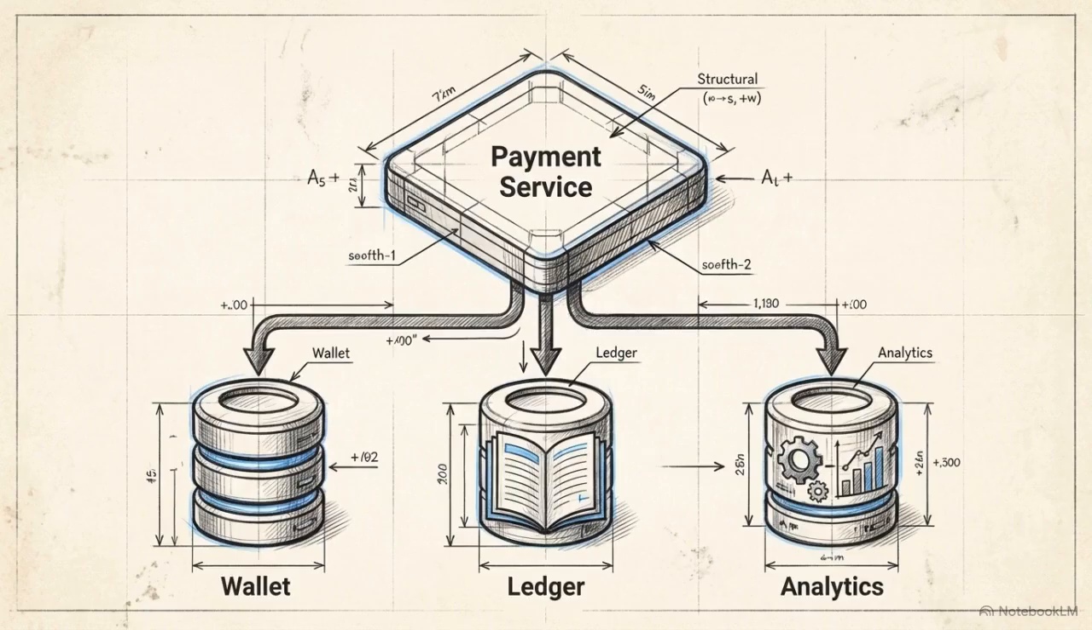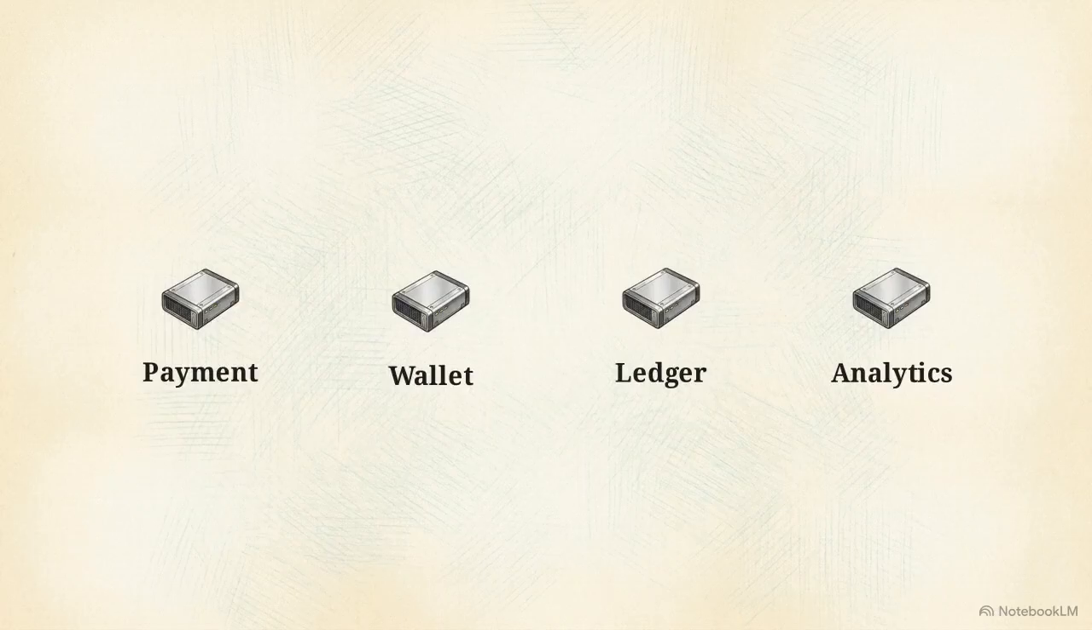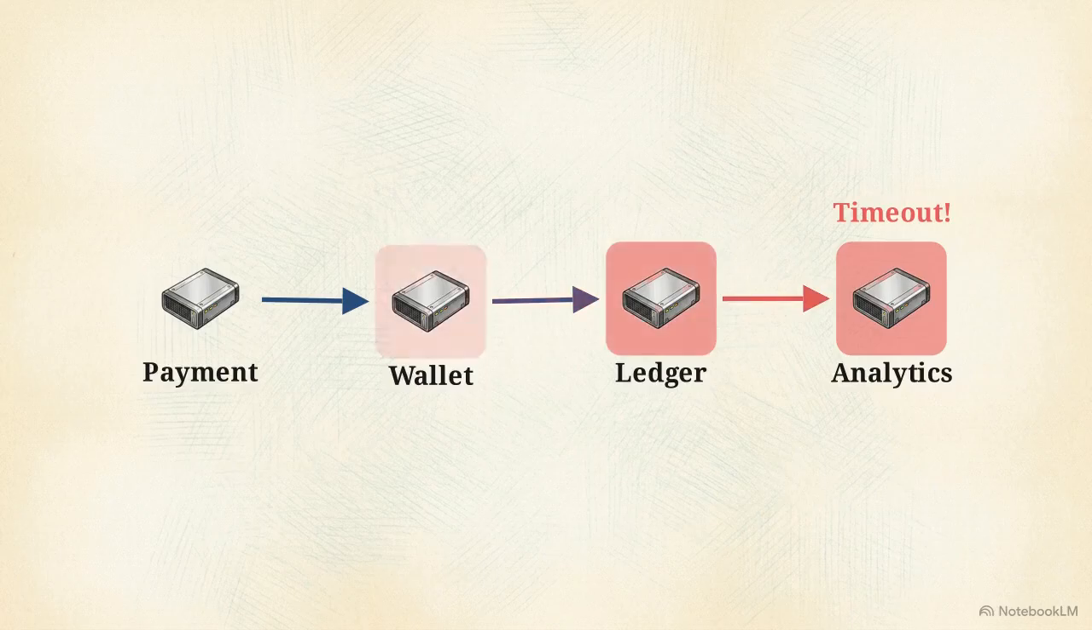Recording a successful charge means updating the wallet, the ledger, and analytics. Doing all 3 at the exact same time introduces a major risk of system failure. This linear chain models the instinctual approach, linking the services together with synchronous HTTP requests. This creates tight coupling. If the analytics server experiences a timeout, it breaks the synchronous chain and fails the entire